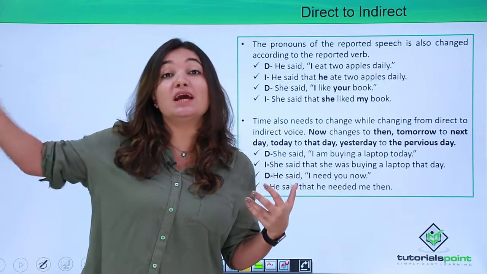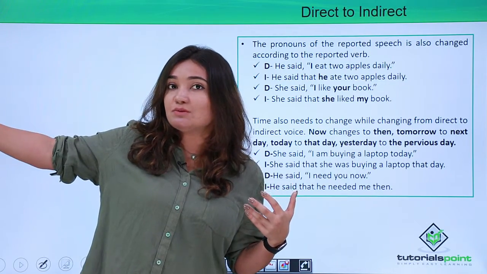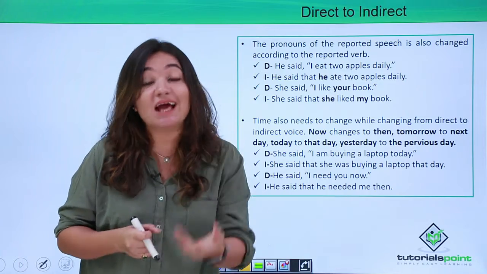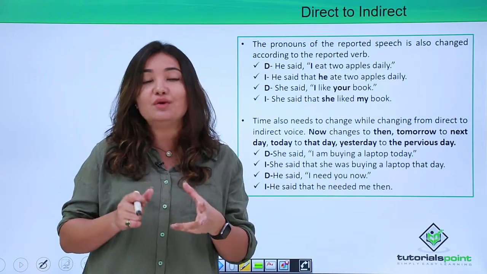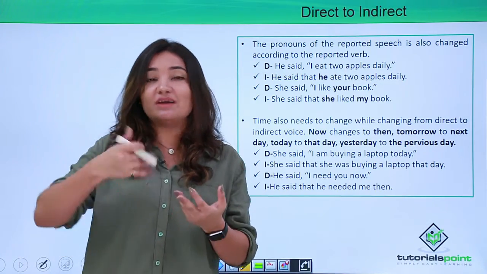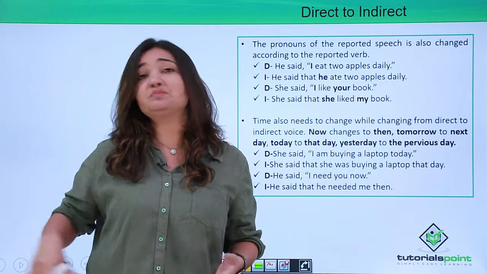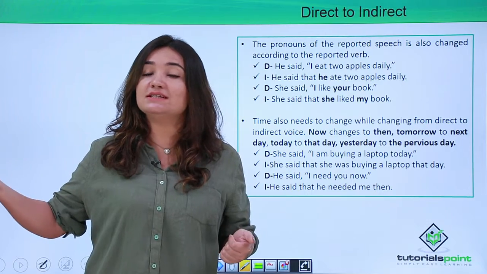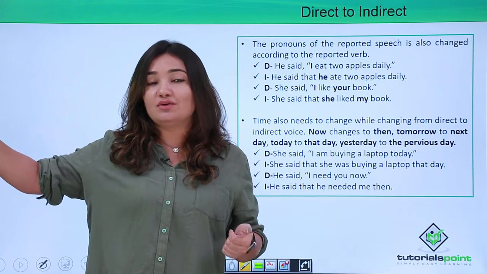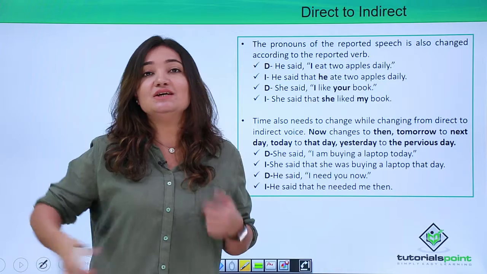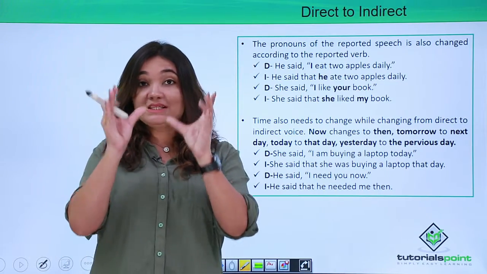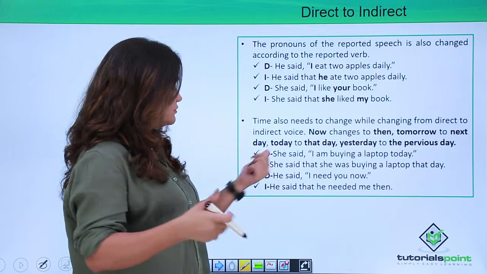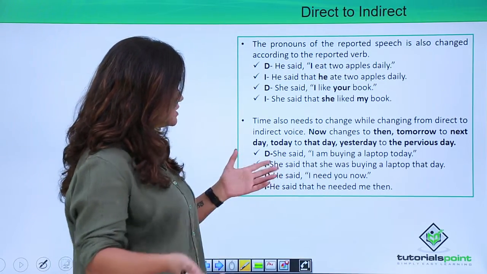How is this today going to change? Now that time it was today because it was direct. Now today is going to become that day because you are reporting something that happened on a particular day, right? Or let us say likewise, if it was tomorrow, if it was yesterday, so the previous day or the next day, right? So this is how words related to time change, right?